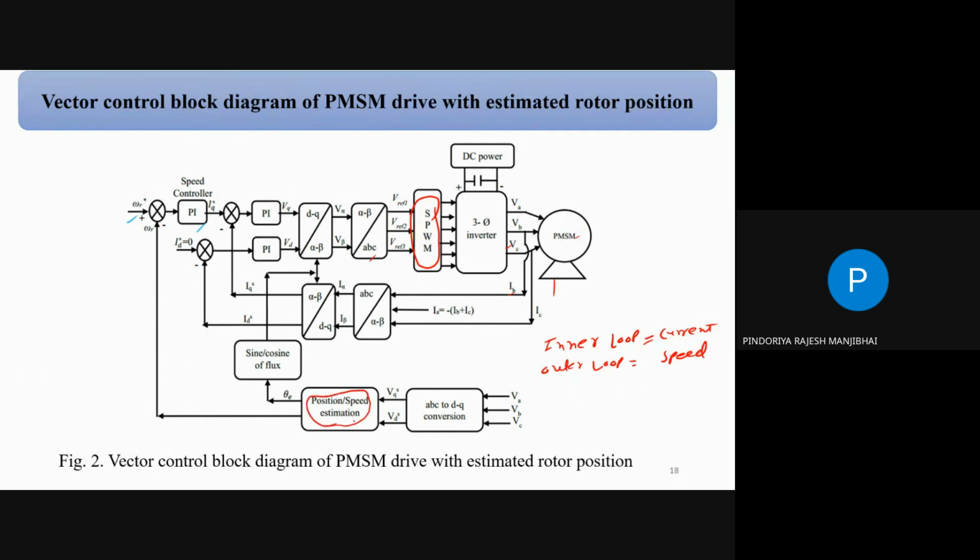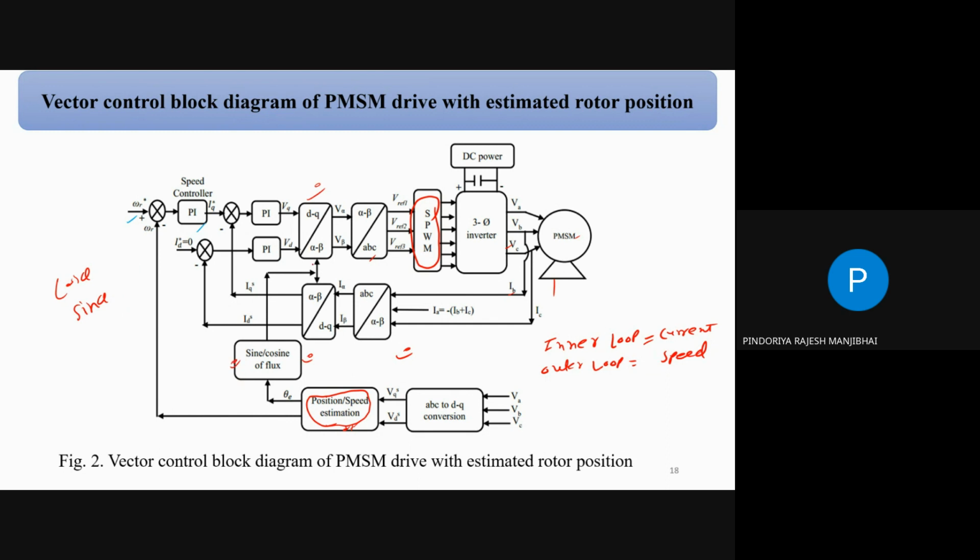How we can estimate that, I will explain with the mathematical step-by-step process. Once we have theta, then we can get the sine and cosine functions. Why sine and cosine? Because whenever we convert dq to alpha beta and alpha beta to dq, the sine and cosine factors are required. We already know cos theta and sine theta in the dq reference frame, so for that we need to find out sine theta and cosine theta.